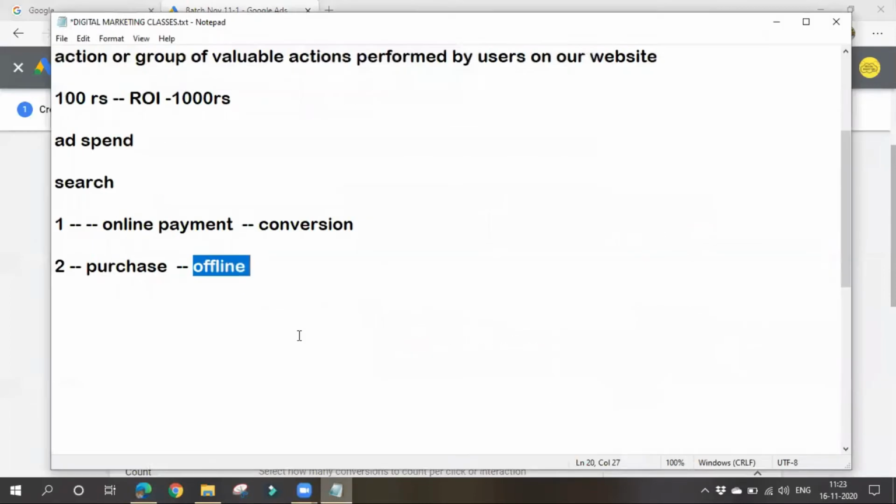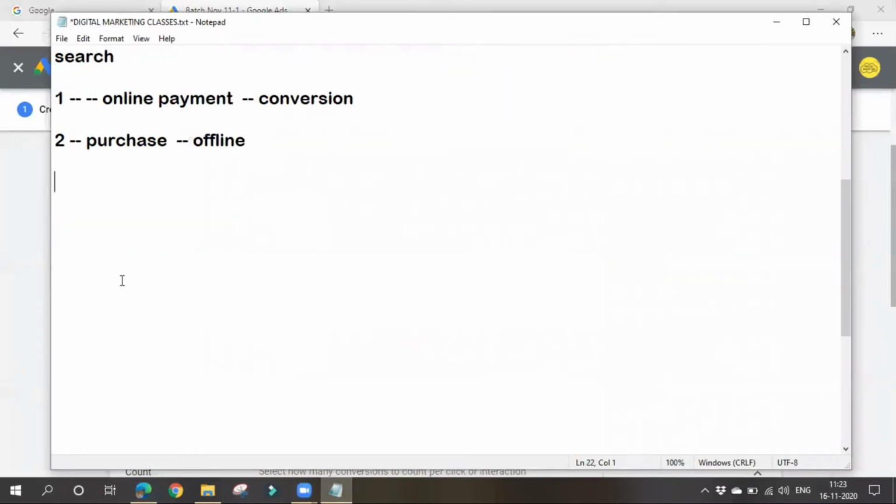So value, what is this? Some conversions have a fixed value, like signing up a form. Let me give an example. Let's think that person A came to my website and filled my form on the first day.